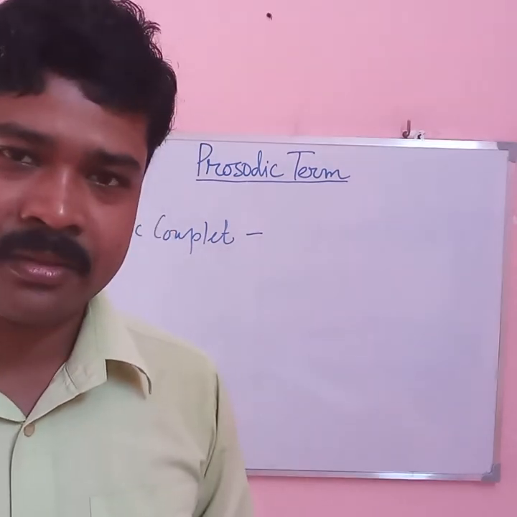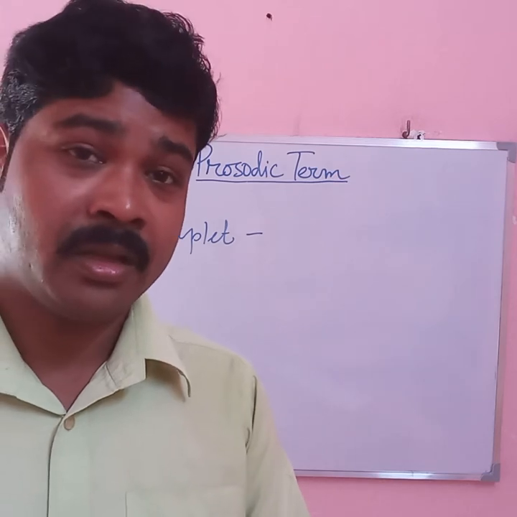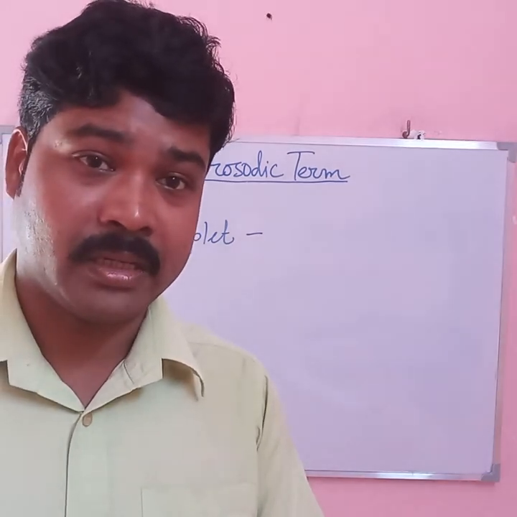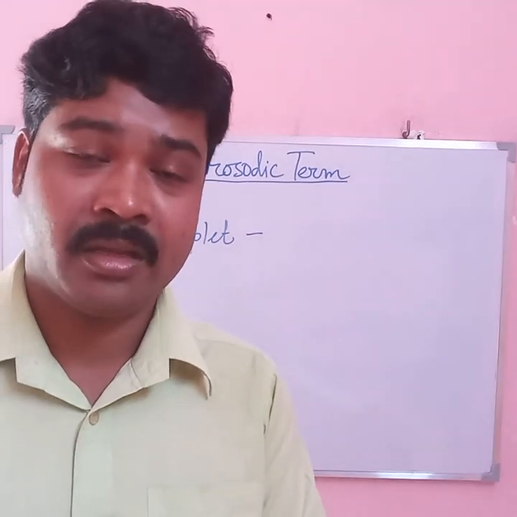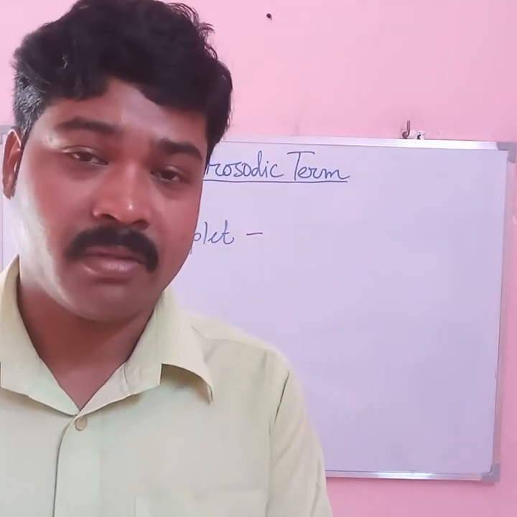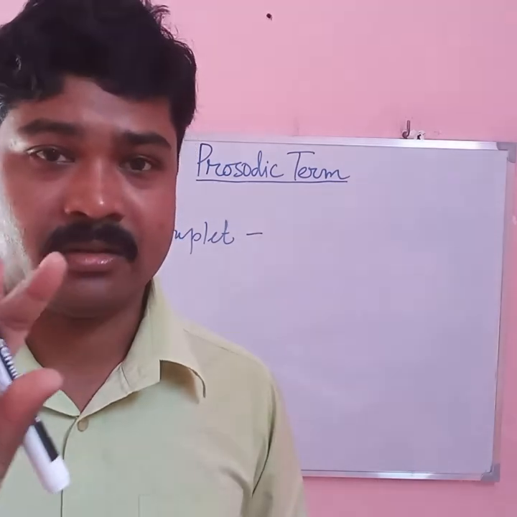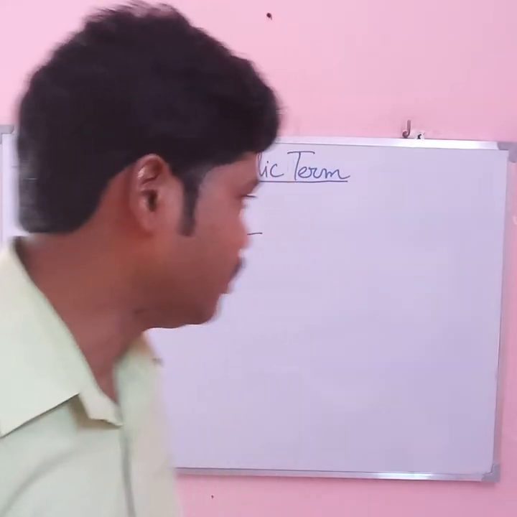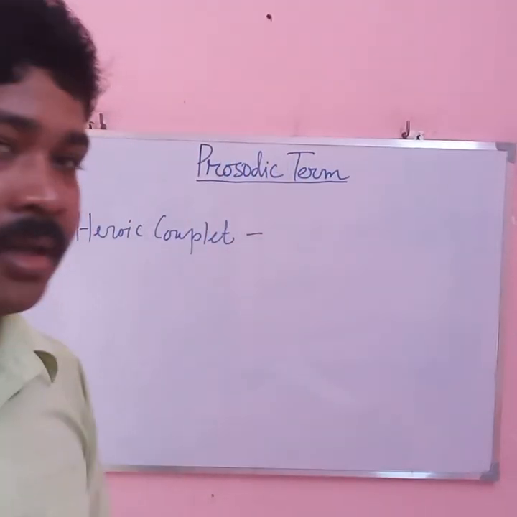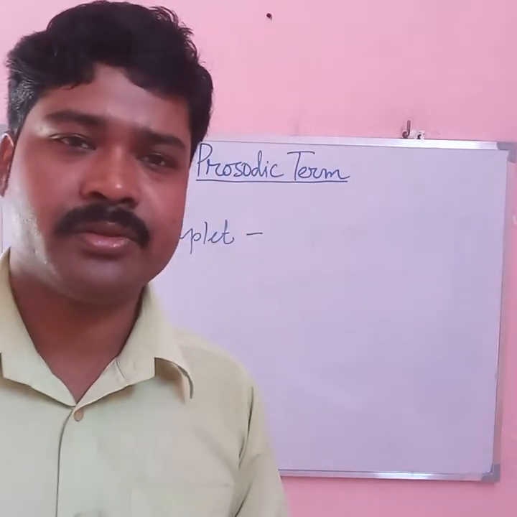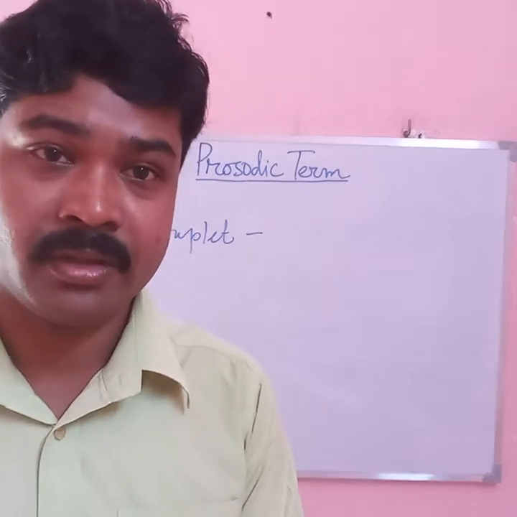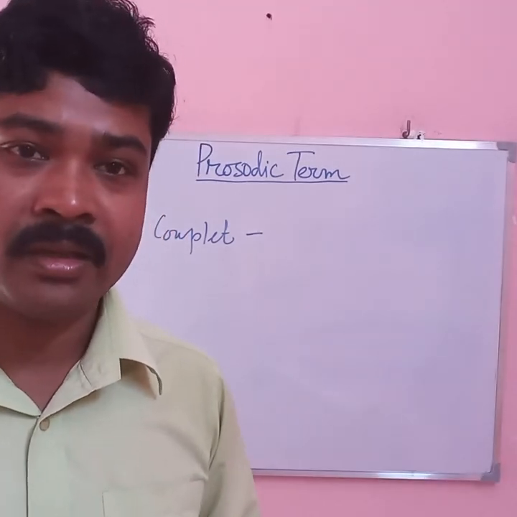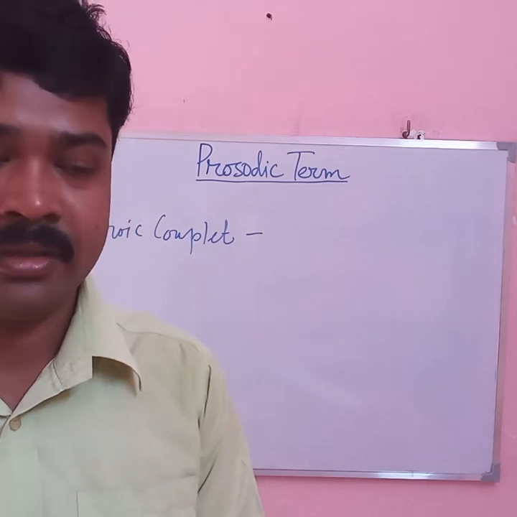We know the Shakespearean sonnet in which there are 3 quatrains followed by a couplet, a 2-line stanza. Heroic, because it is frequently used in heroic poems or in heroic plays. So the name is heroic couplet.